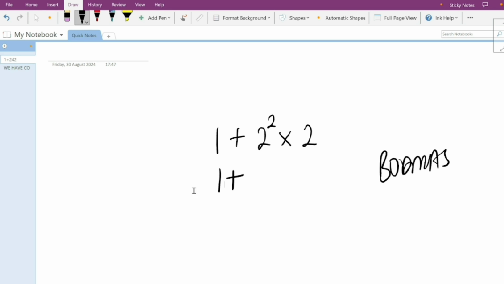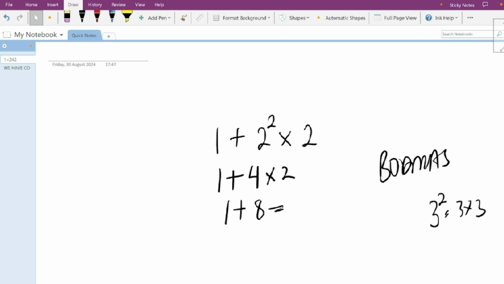So we have 1 plus 2 to the power of 2, which is 2 times 2, which is 4, times this 2. So next you multiply this 4 times this 2 before you add, because you have to multiply before you add in BODMAS. So we have 2 times 4 is 8, plus 1. Then we have 8 plus 1, 9, which is our final answer.